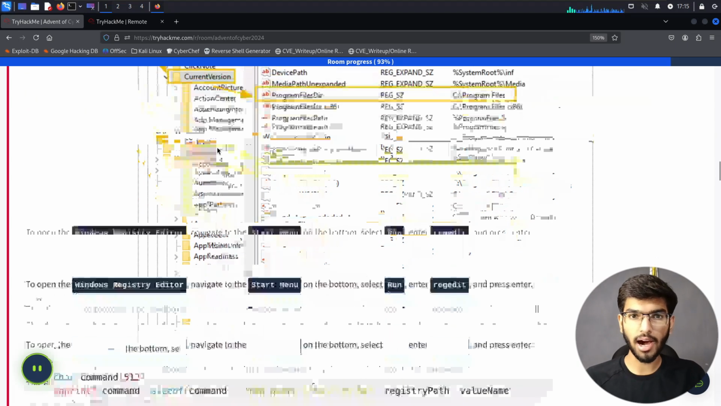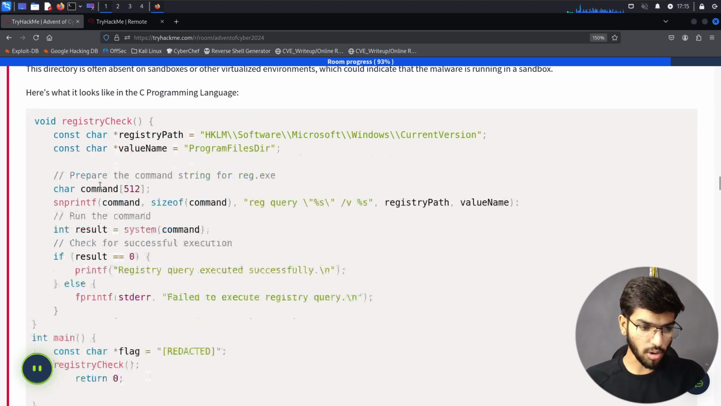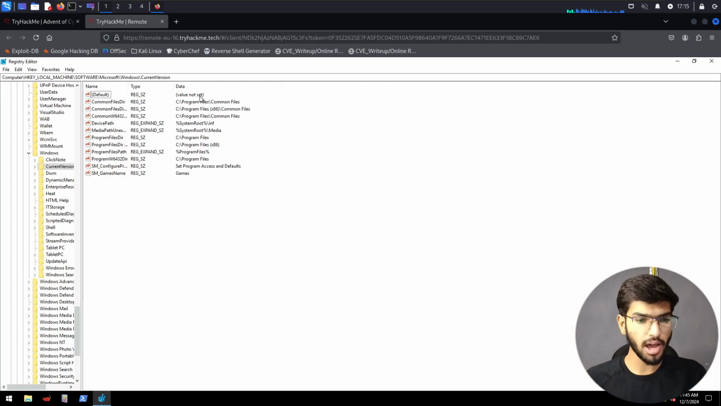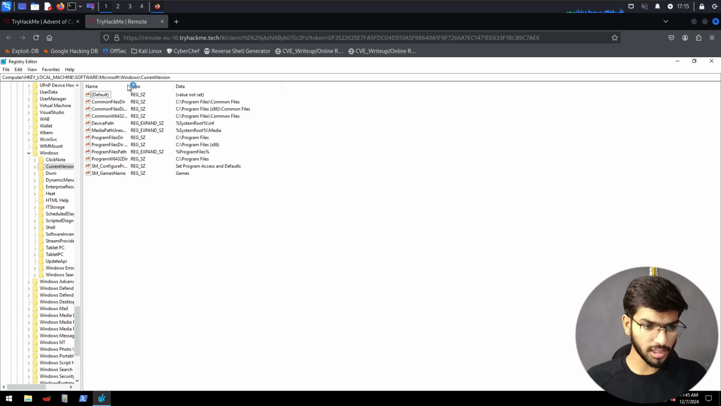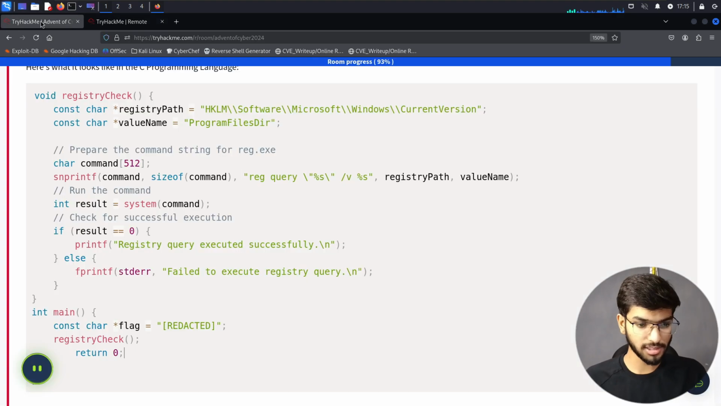He comes up with this idea and writes a C program which is going to look for the registry entry of the system. Now you can see the code down here which says void registry_check. It's a function basically, const char registry_path, which defines the location where the registry entry is present, the same location which we were browsing from our other tab of the Windows system. And then it's going to set a value name, ProgramFilesDir, which you can see from this location. ProgramFilesDir points to the C:\Program Files.